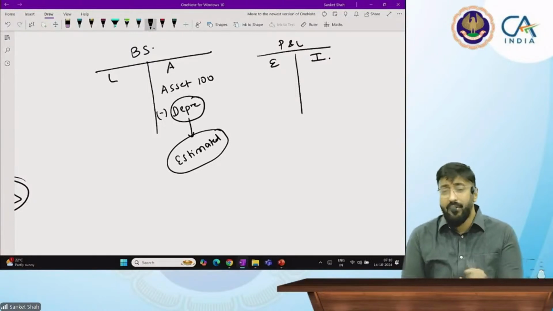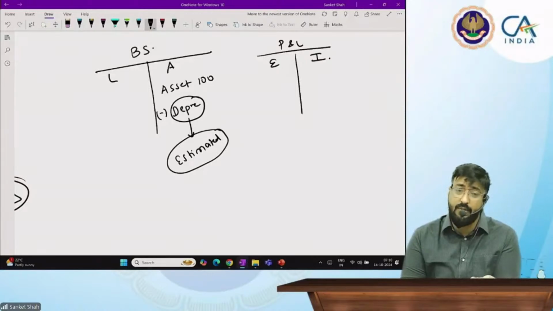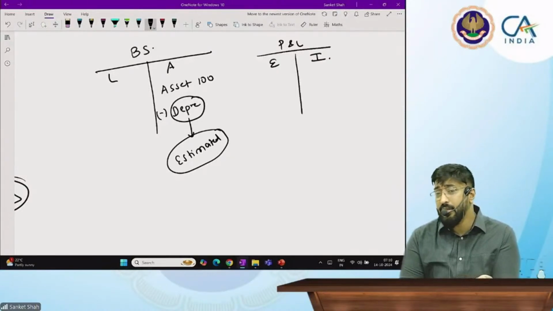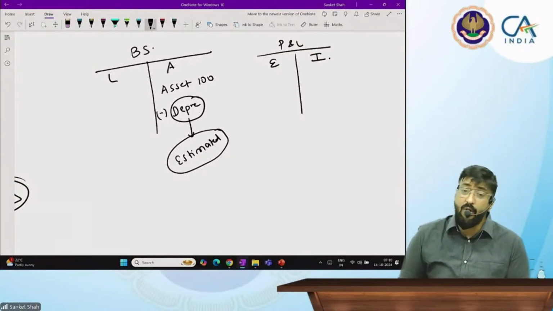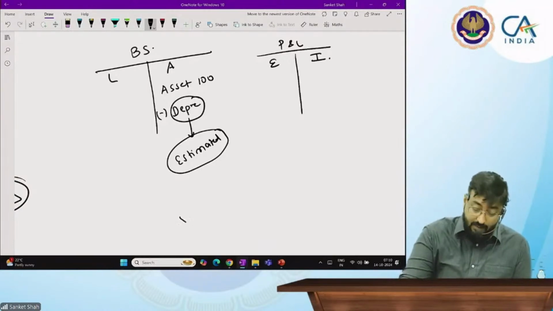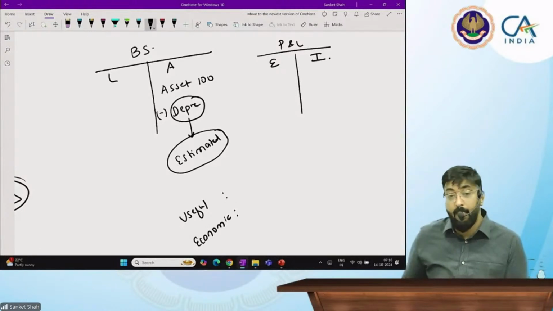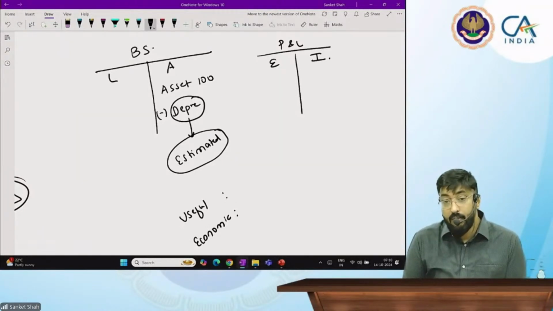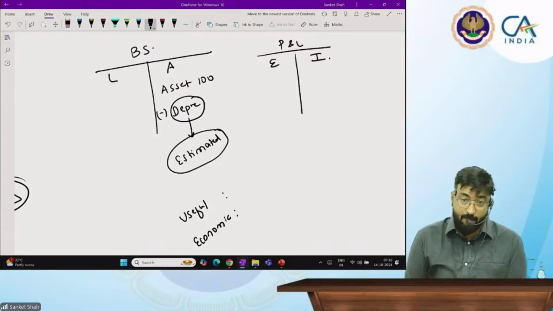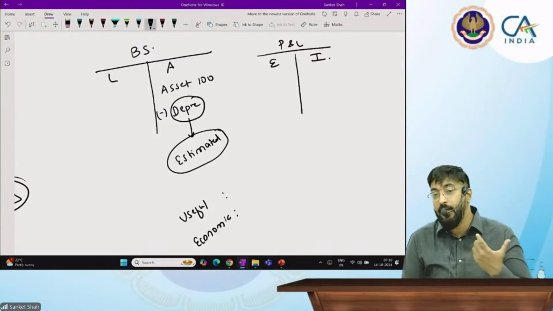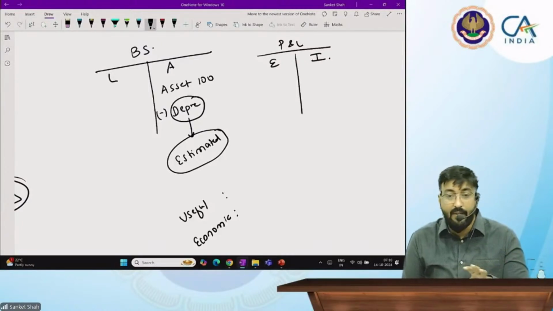Why are we not aware about this figure? Because remember, depreciation is divided over the useful life of the asset. Now there are two concepts: useful life and economic life. Useful life and economic life, I will give the example in a very simple way.